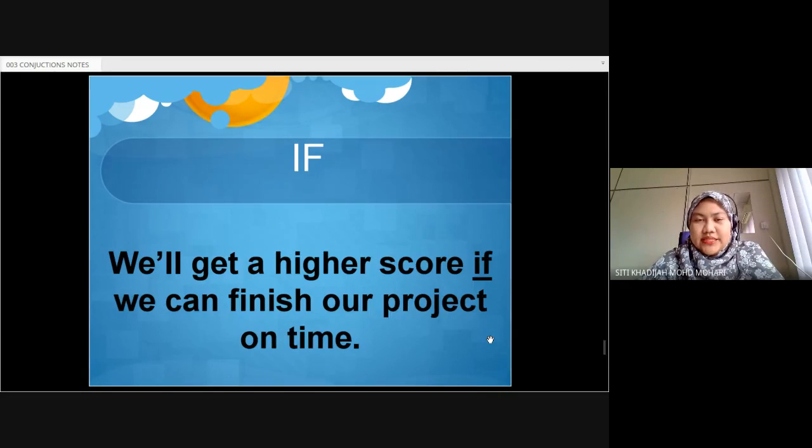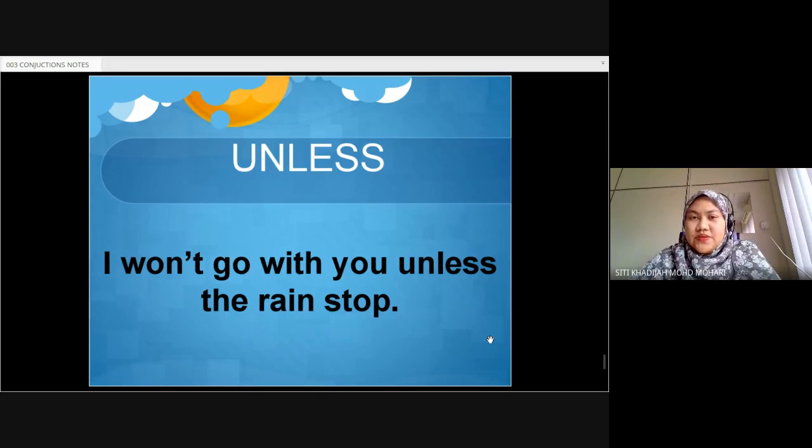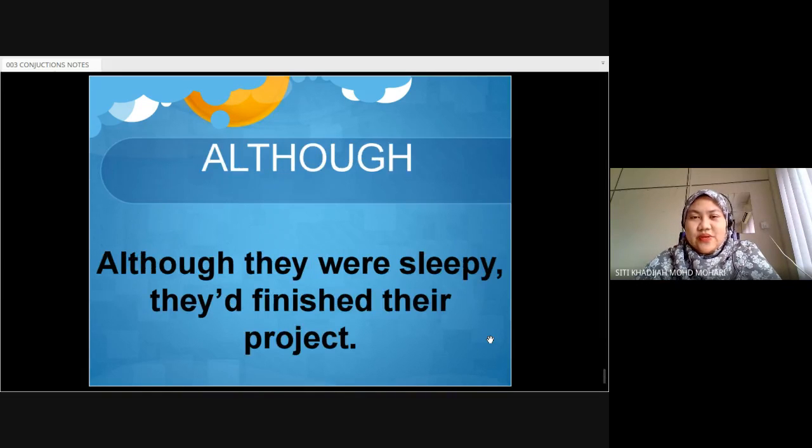Unless is also an indication of condition. Okay, I won't go with you unless the rain stops. This is a condition as well. And we have "although." The last one we have: although they were sleepy, they finished their project. This is the last example of conjunction.